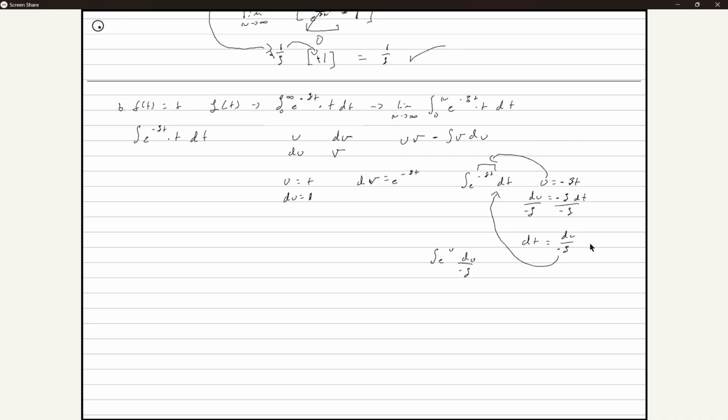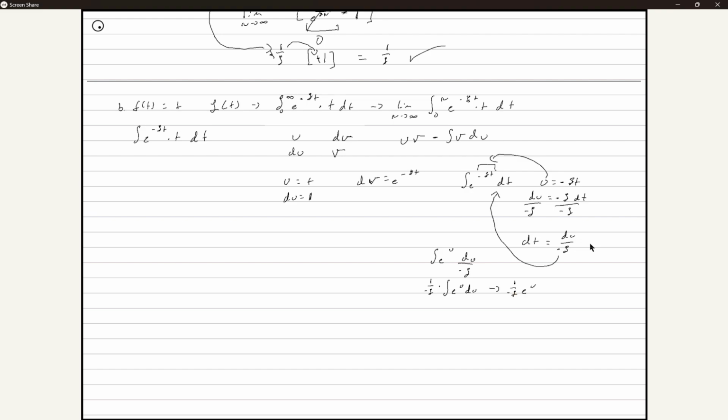Does this part make sense? Yep. Since s is a constant, like any other constant, we can just move it out to the front. Okay. So let's rewrite this as 1 over negative s times the integral of e to the u du. Okay. And what's the integral of e to the u du? e to the u. Perfect. So this just becomes 1 over negative s times e to the u.